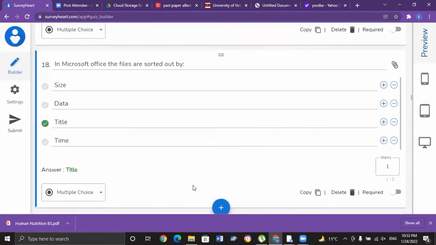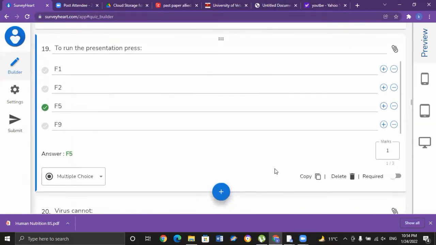In Microsoft Office, the files are sorted out by. Yes, inside Microsoft Office, how can you sort out a file? In order to sort out our file, we use titles or subtitles in a Microsoft Word document that can help a reader to understand the content and main themes for a quick review. So in order to arrange or sort our files, we use titles of different documents. So the correct option for MCQ number 18 is C, titles.